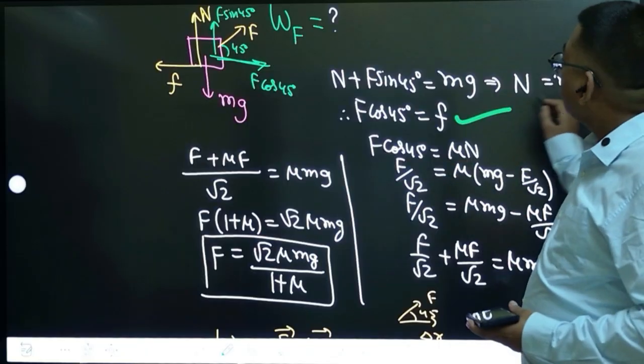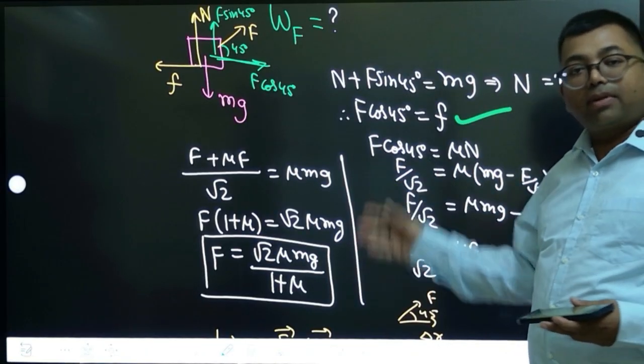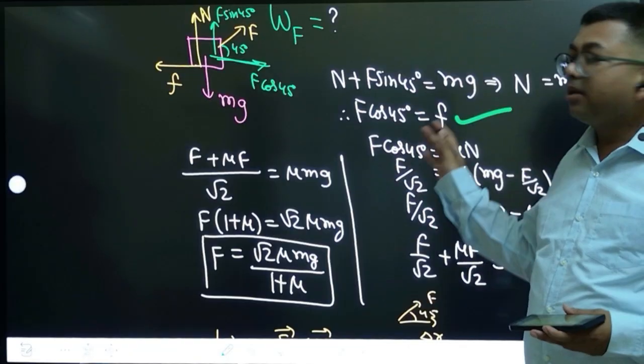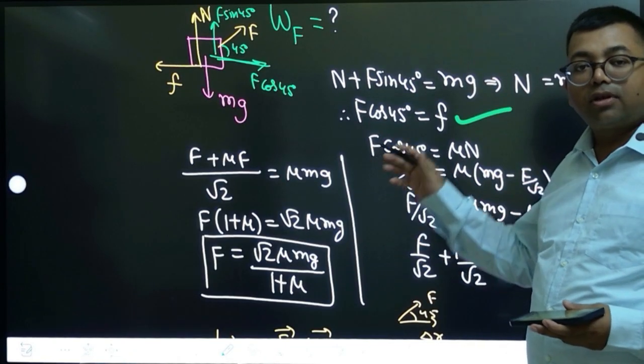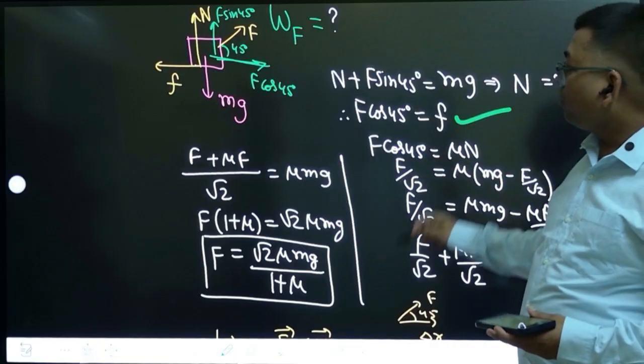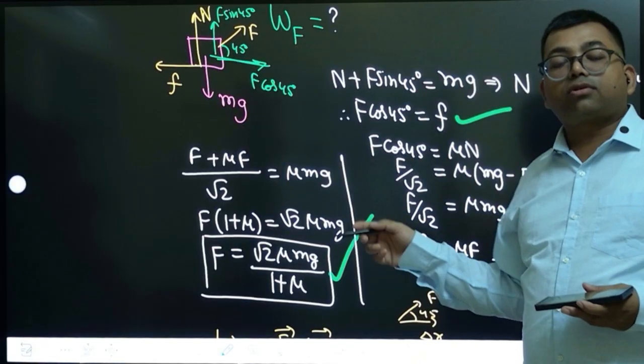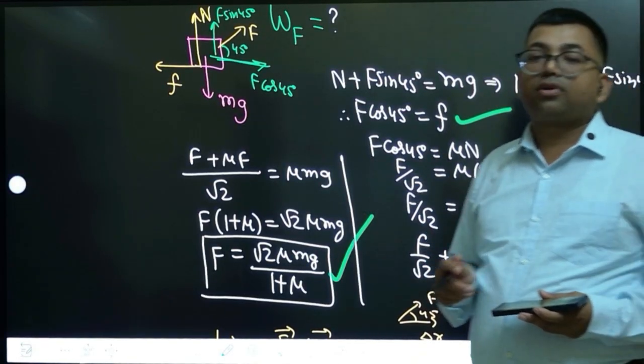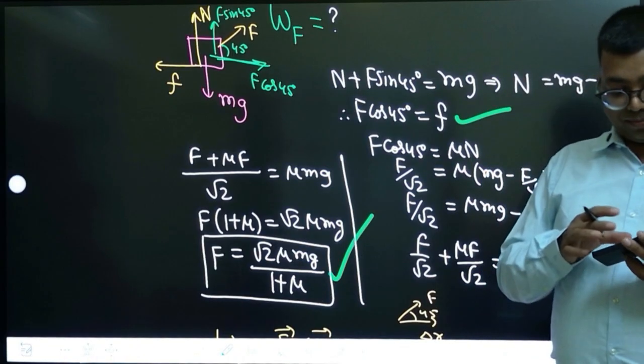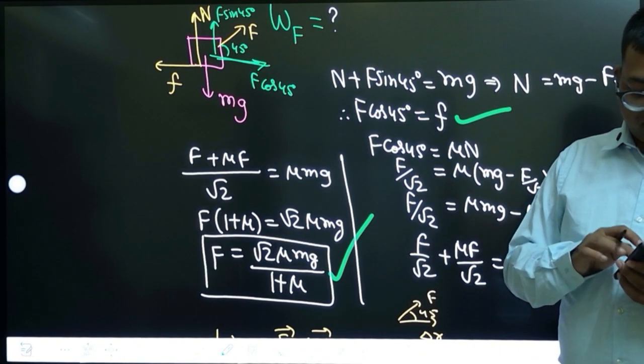To calculate F, we have two equations: one by applying the vertical forces balance, and one by balancing horizontal force. By these two equations, we can solve F, and F is a constant force. Then work done is the dot product of force and displacement. Clear? That's what it is. Done. Clear? Doubts?